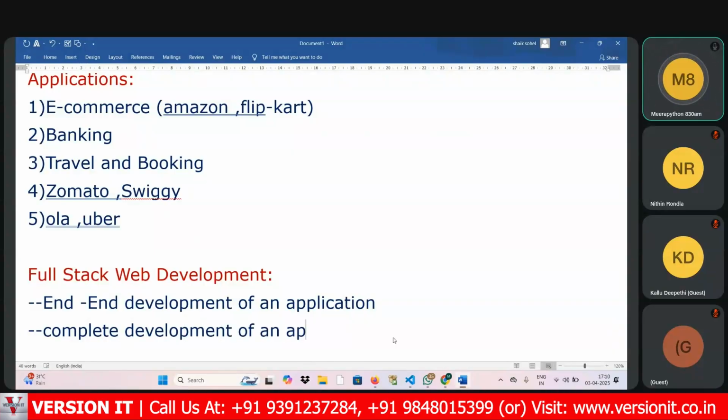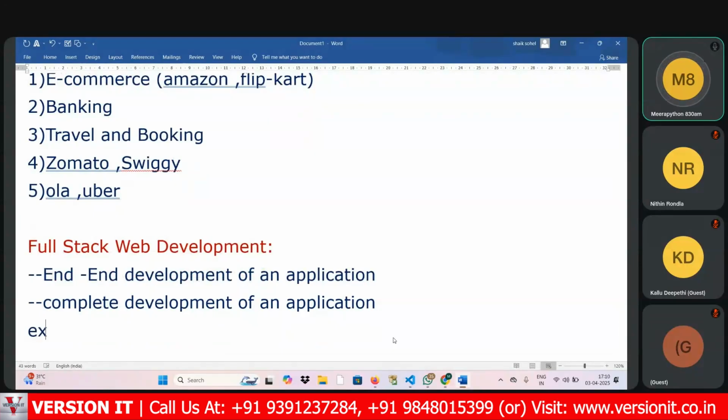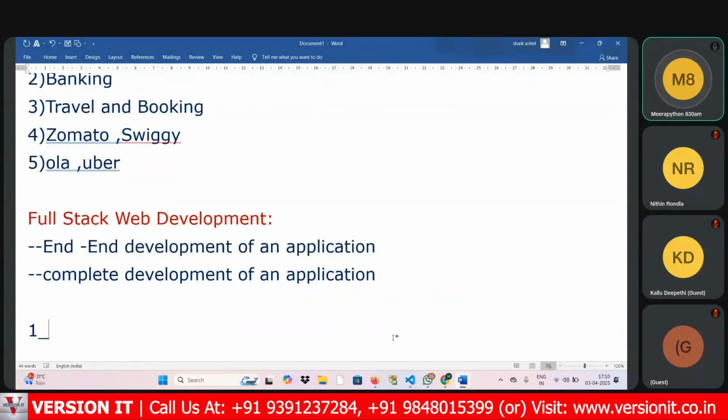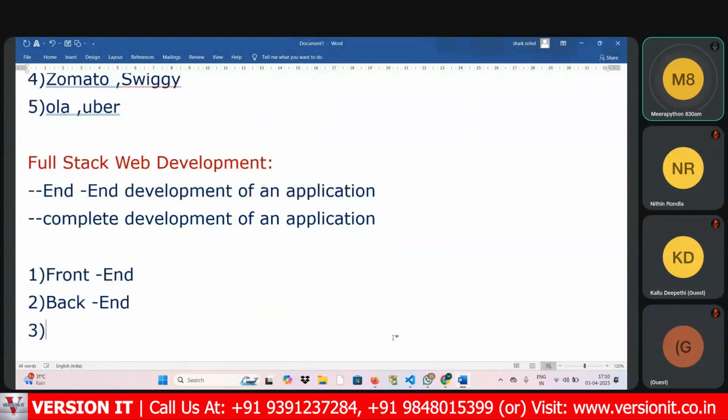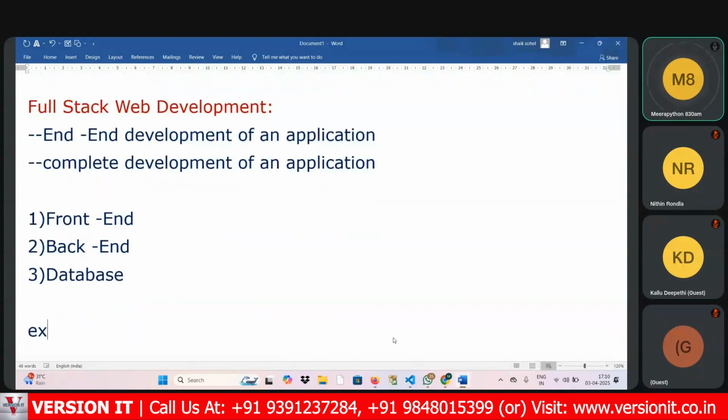Complete development of an application, we can call it full stack web development. So full stack web development consists of front end, back end, and database. Examples of full stack web development projects are Flipkart and Amazon.